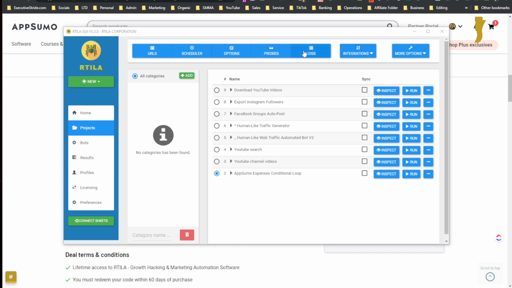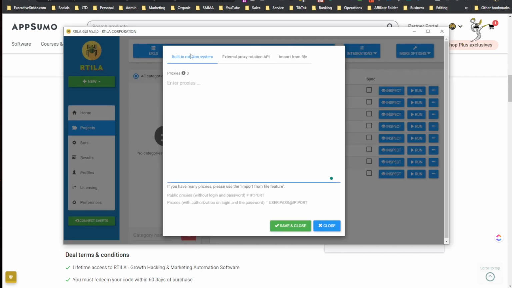All right, so that's logs. Proxies, so you can add proxies. Built-in rotation system here. If you have any proxies, please use the import file feature. Public proxies without login and password, IP port, that's the format. Proxies with authorization and login password: user pass at IP port.